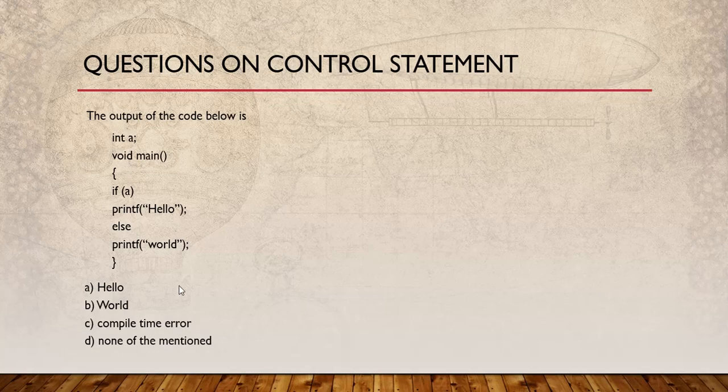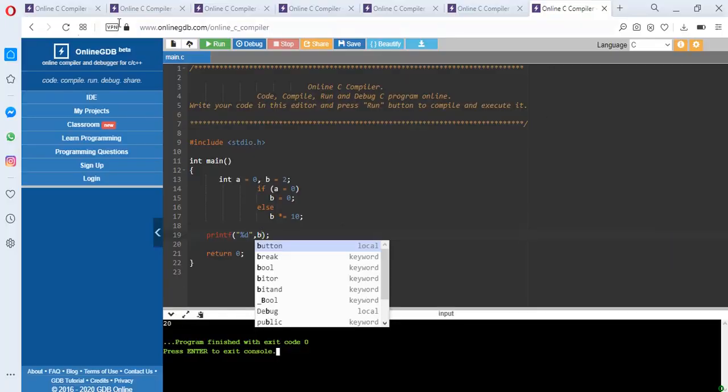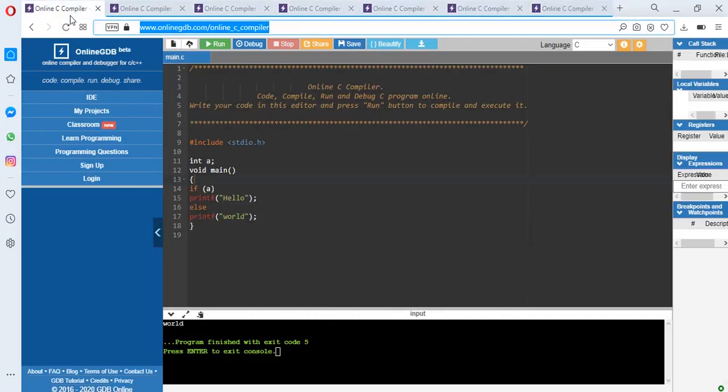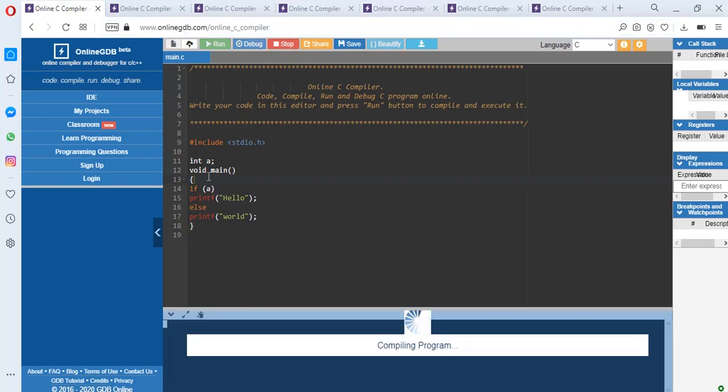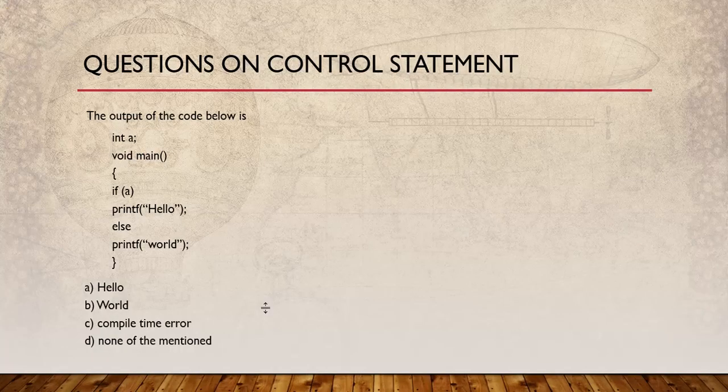If you want to check whether what I am telling you is correct or not, then let's check this code. I have written the same code here, and world has been printed. The condition was false because a was 0. Now let's move to the next question.